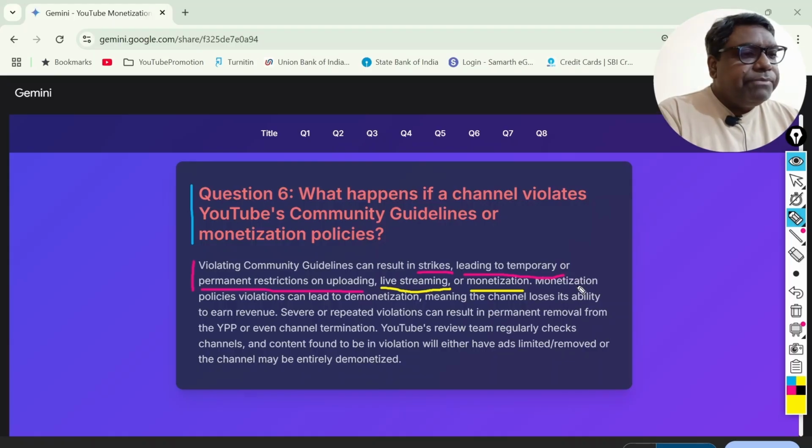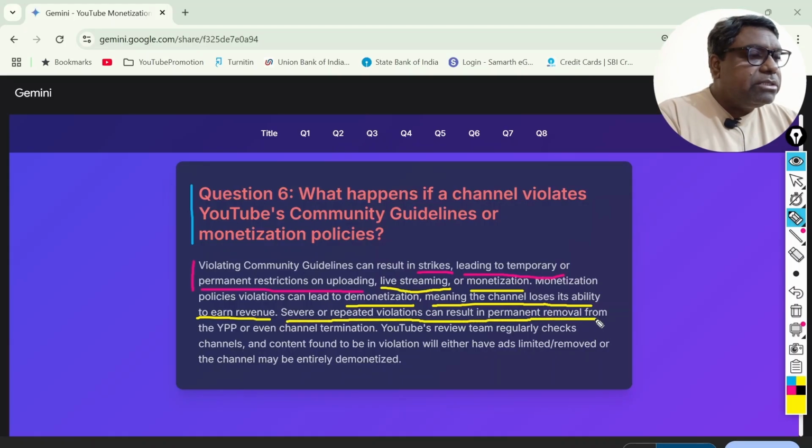So monetization policy violations can lead to demonetization, meaning the channel loses its ability to earn revenue. The channel itself, remember, it's not one video, the complete channel will go. Severe or repeated violation can result in permanent removal from the YouTube Partner Program, even channel termination, right?